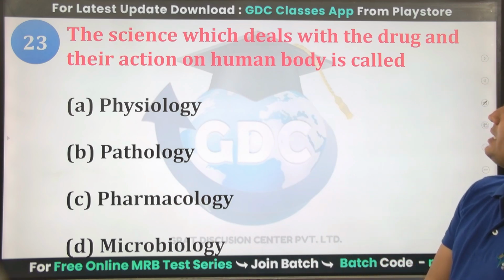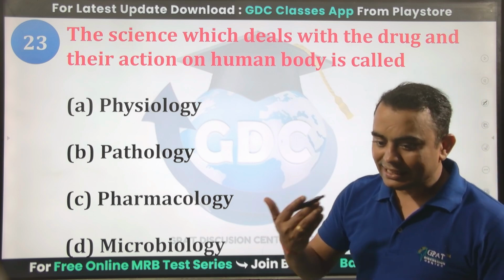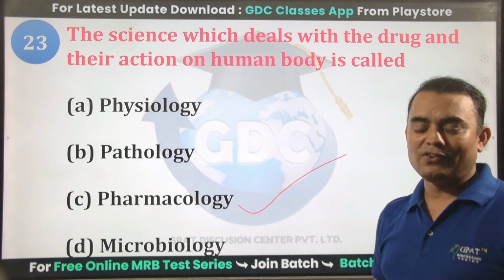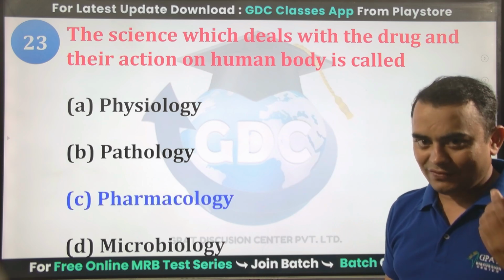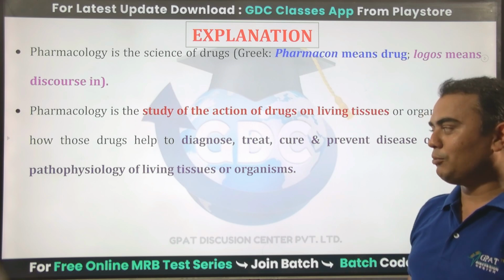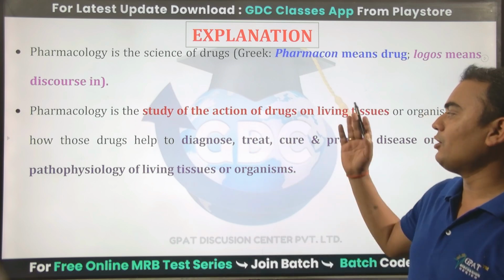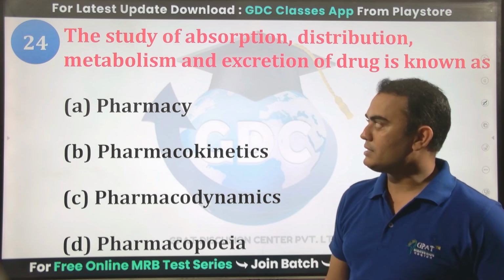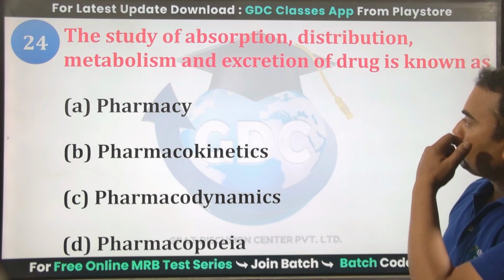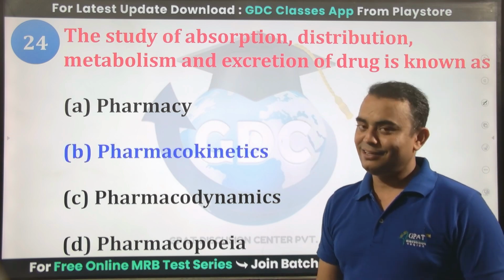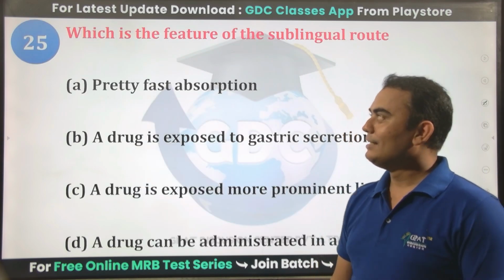The science which deals with the drug and their action on the human body. So the study of drug is called pharmacology. Under pharmacology, we study pharmacokinetics and pharmacodynamics: what the drug does to the body, and what the body does to the drug. The study of absorption, distribution, metabolism, it's pharmacokinetics because ADME is there.